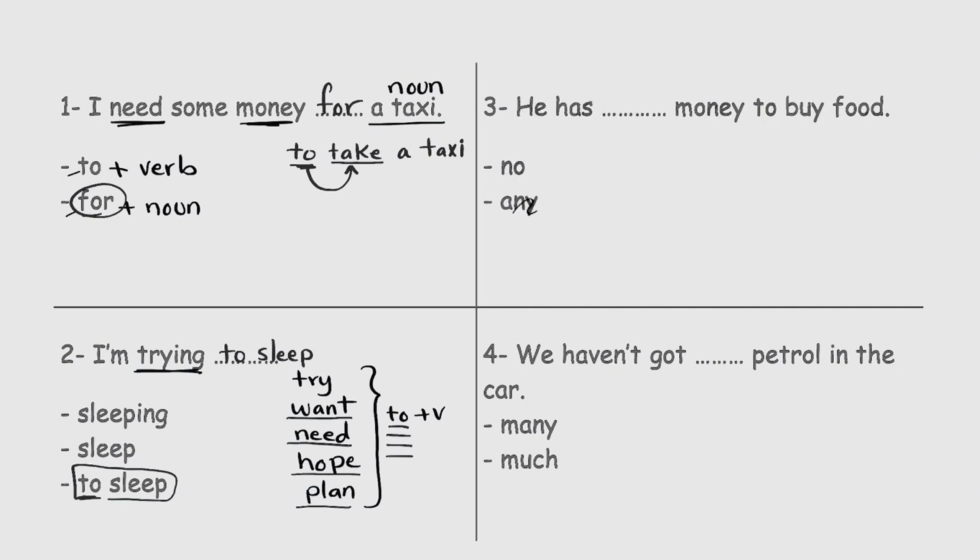No money, any money. Listen guys, no is a negative word, but it comes in a positive sentence. The verb should be positive without not. Any comes in a negative sentence. When you see not in a sentence, choose any. The verb here is has, positive verb, so we use no. He has no money, and it means he doesn't have any money.